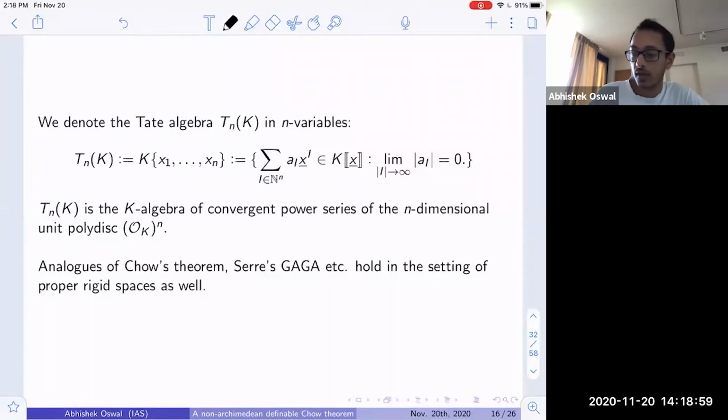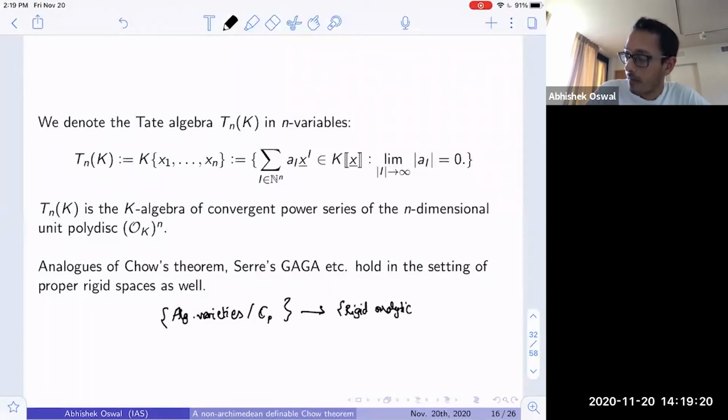Again, one has a nice analytification functor from the category of algebraic varieties over C_p to rigid analytic spaces over C_p. And Köpf has proved analogs of GAGA theorem.